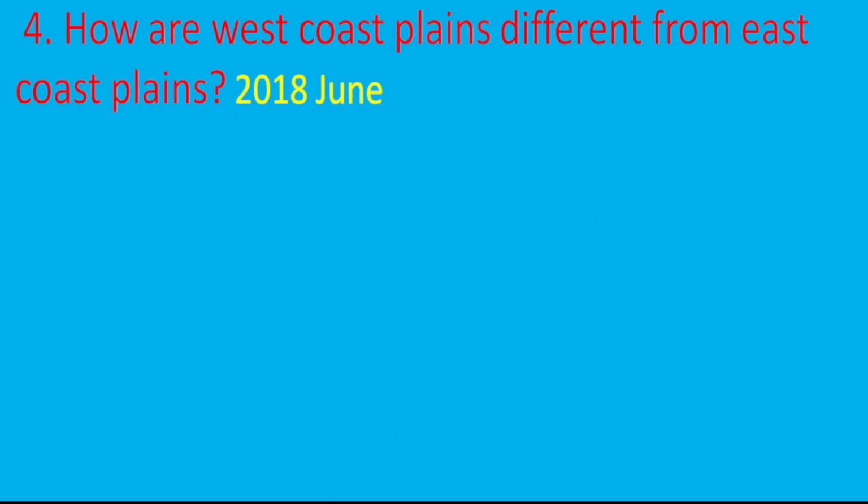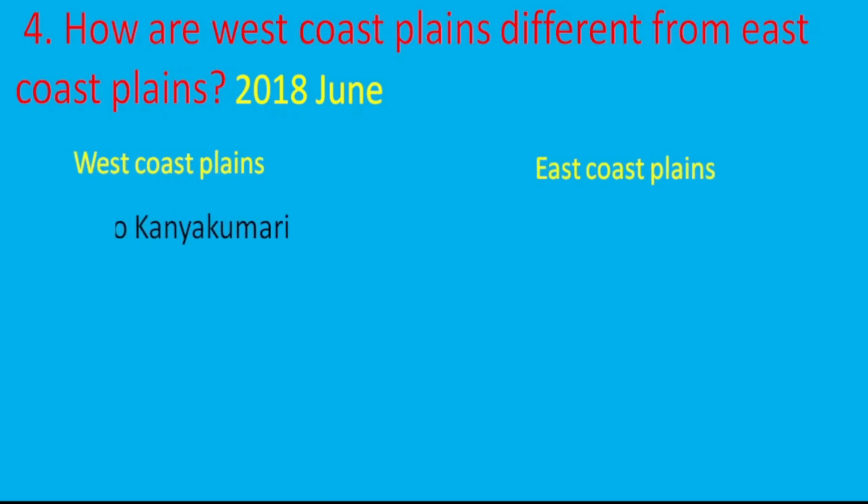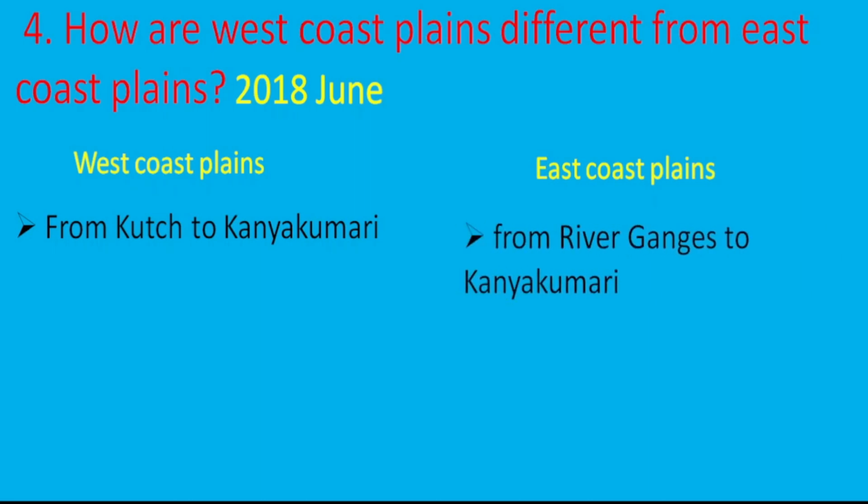How are West Coast plains different from East Coast plains? You have to refer to the 2018 June question paper for this one. West Coast plains stretch from Kutch to Kanyakumari. East Coast plains stretch from the river Ganges to Kanyakumari.